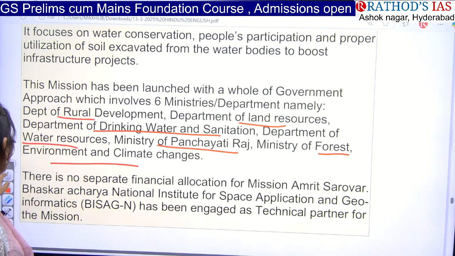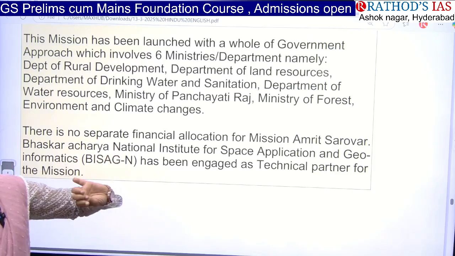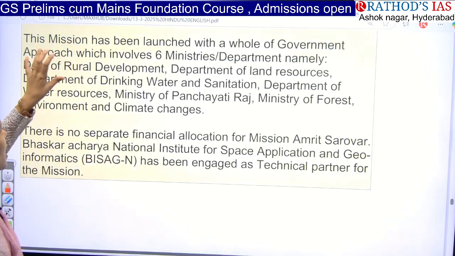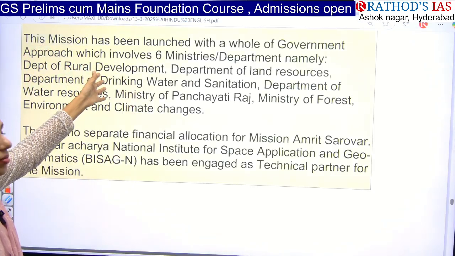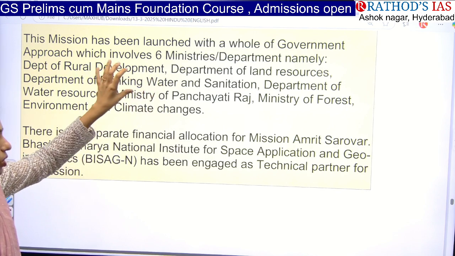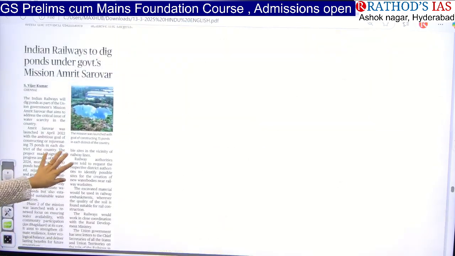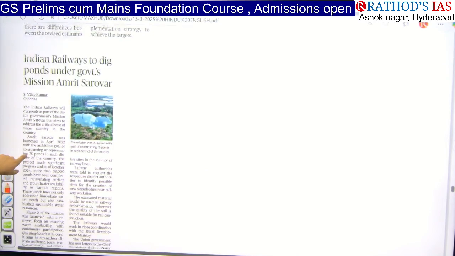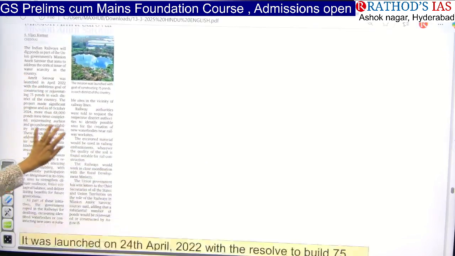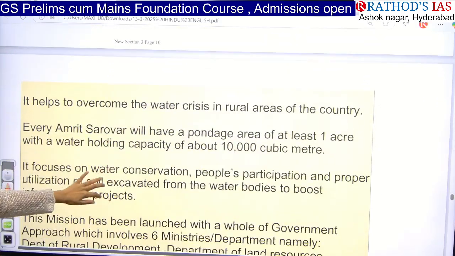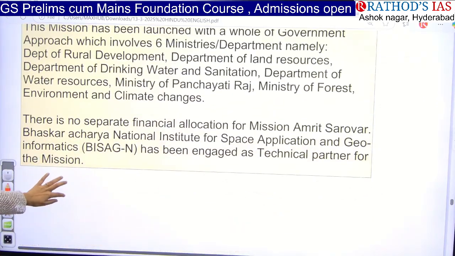So now railway is taking this. It is not a ministry. Okay. So actually this has been launched, and whenever it was launched in 2022, there were 6 ministries which were involved. Now here the railway ministry, Indian Railways, is digging now as part of this, but it was not part of this mission when it was formed. Okay, and that's it.